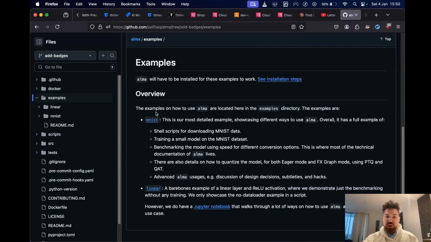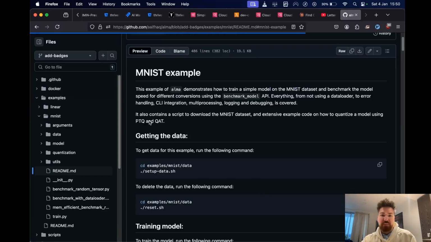We have two major examples. We have MNIST, which is our most complete option by far. So this has a lot of documentation. It's just a small computer vision model and we'll show you can train it, you can quantize it, etc. But it has a lot of documentation around Alma. Then we have a small linear model, which is literally just a linear layer with a ReLU. That's all it is. It also has some example scripts. We also provide a Jupyter notebook for that because some people really like those, and it talks through more and more advanced use cases of Alma.